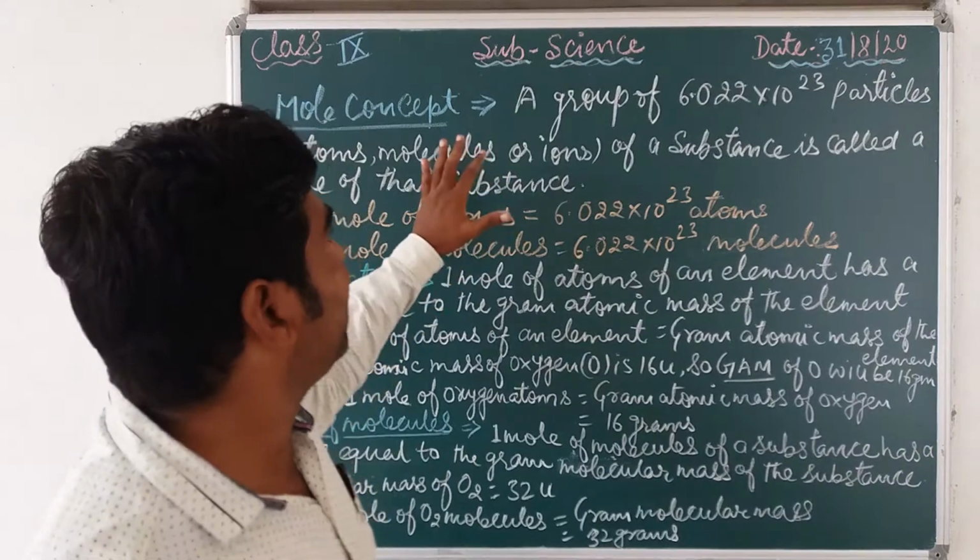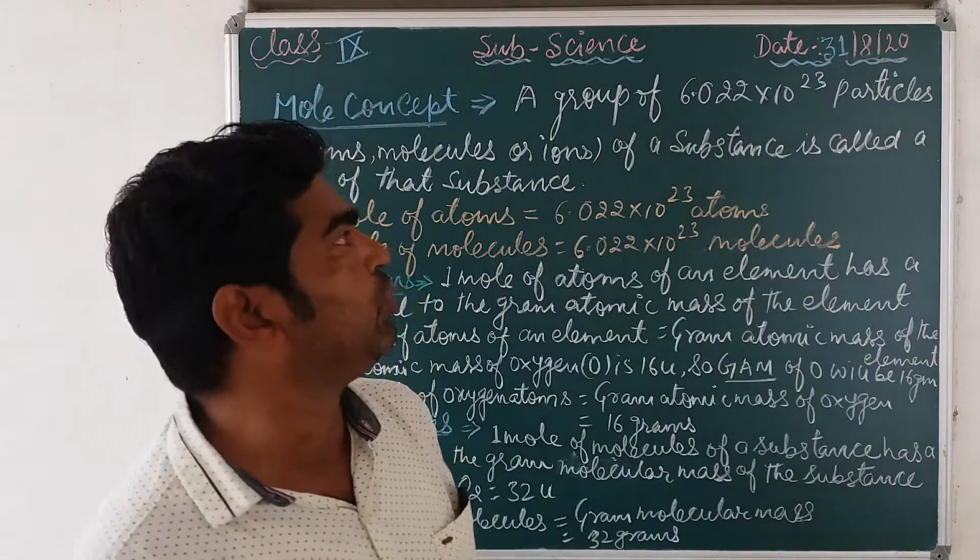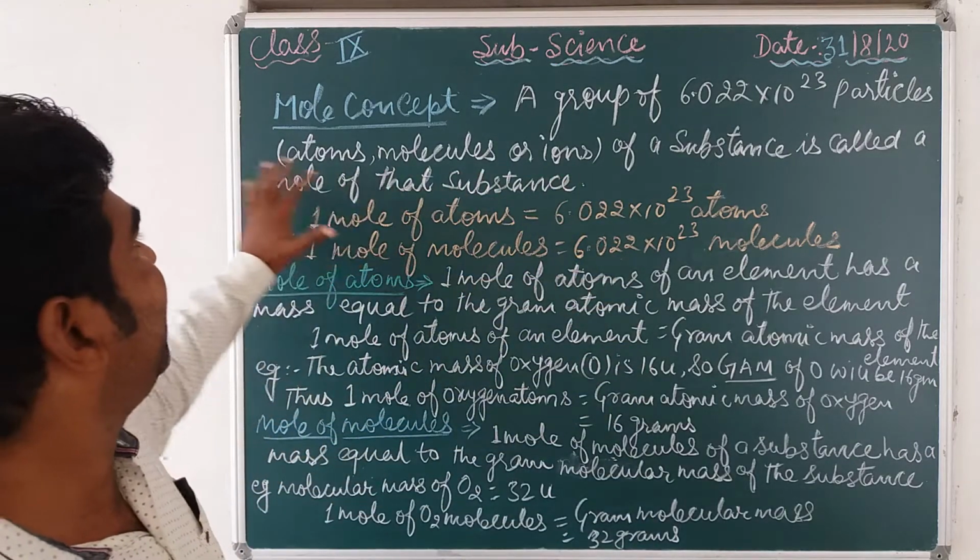So what is the mole concept? Mole concept means a group of 6.022 into 10 raised to power 23 particles.